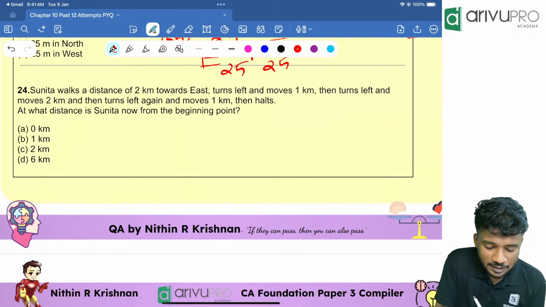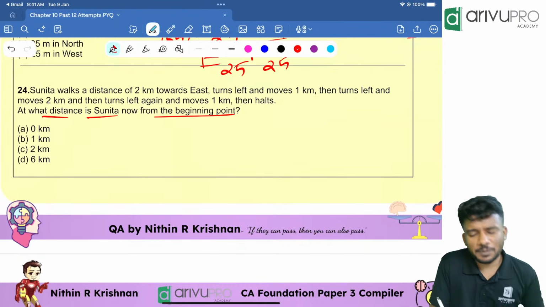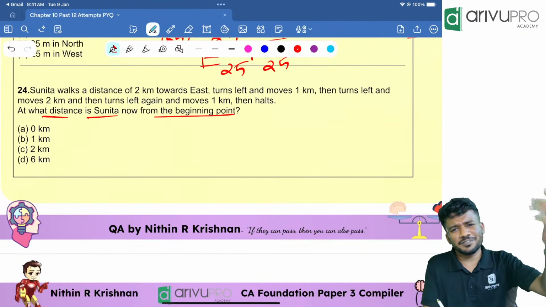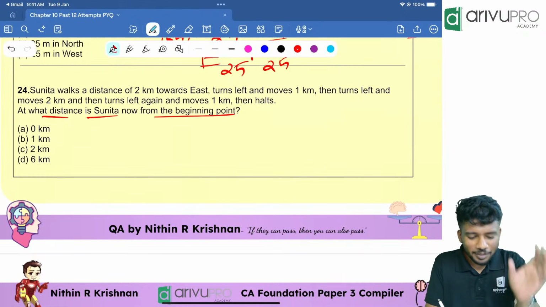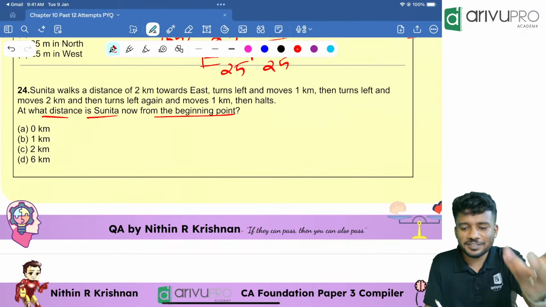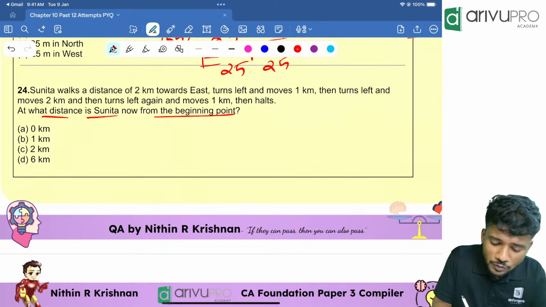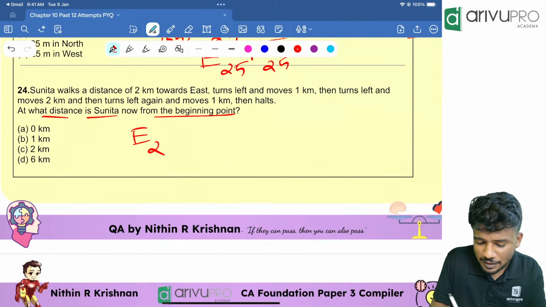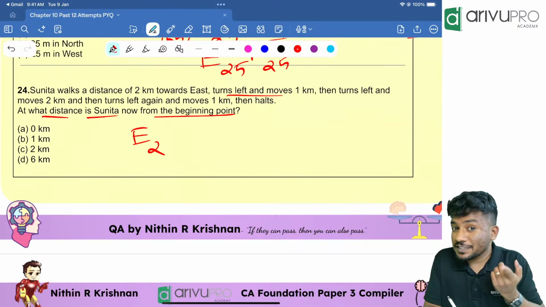Read the last line. At what distance is Sunita now from the beginning point? Beginning point means, with respect to the initial point, how much distance is there, or the shortest distance they are asking. Sunita walks 2 kilometers towards east. That means east 2. Turns left. Left of east is what?